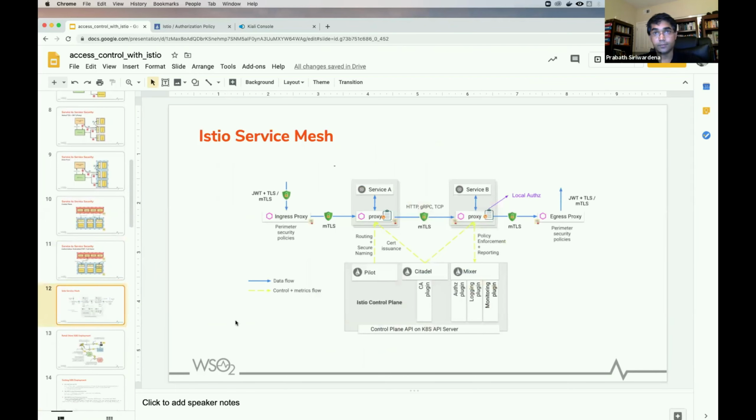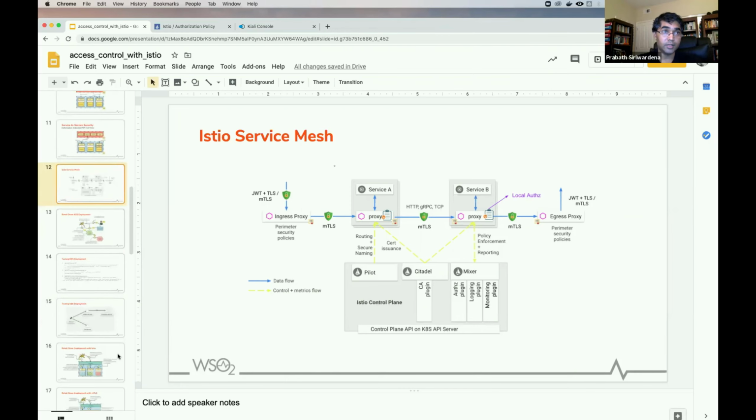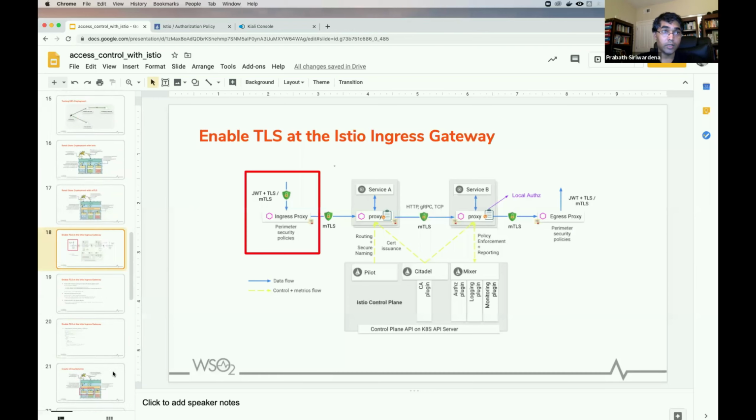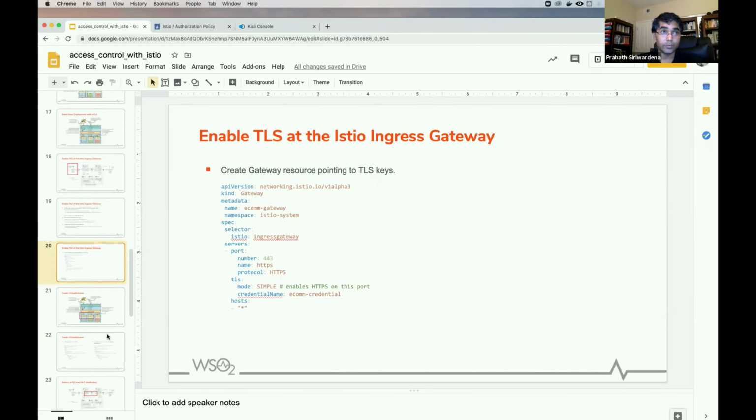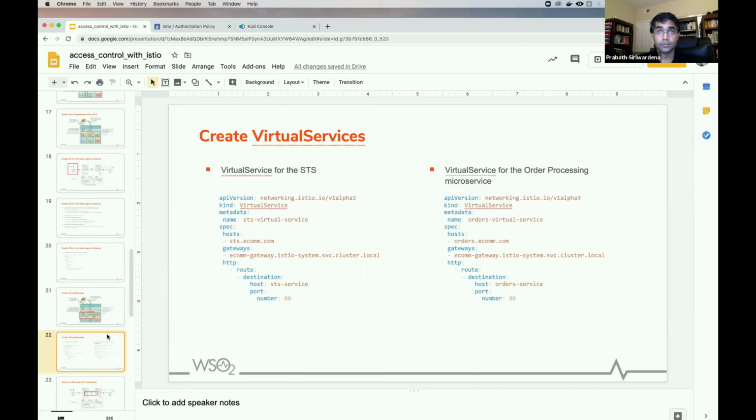And Prabhat, in the Istio Ingress Gateway, can we also configure this for particular paths or host names? Yes, you can do it. You can apply these request authentication policies to the Ingress Gateway too. Okay.